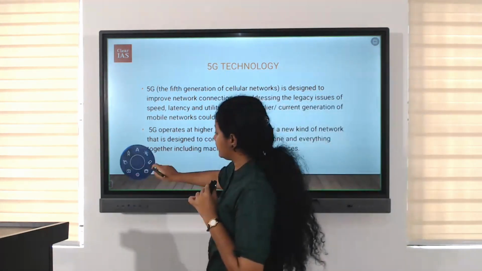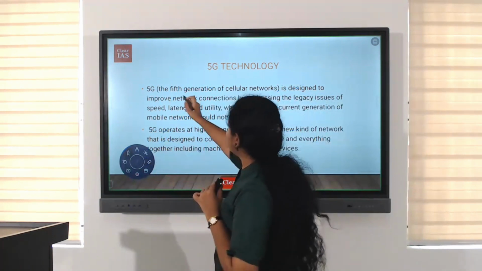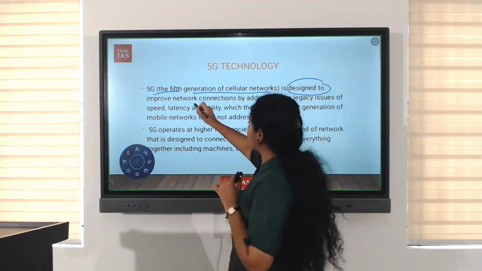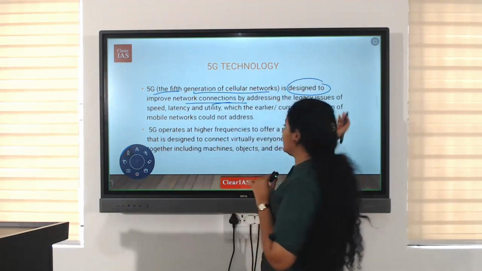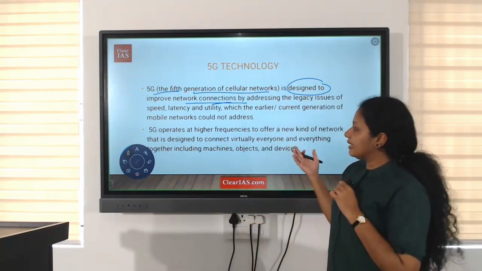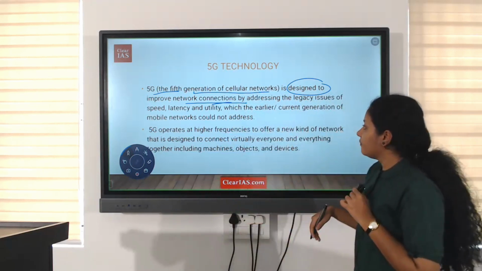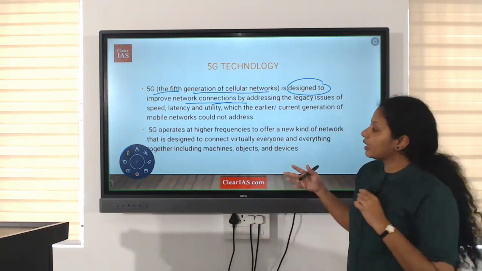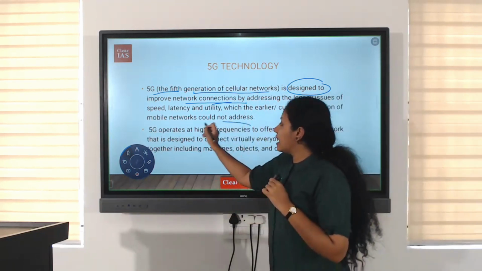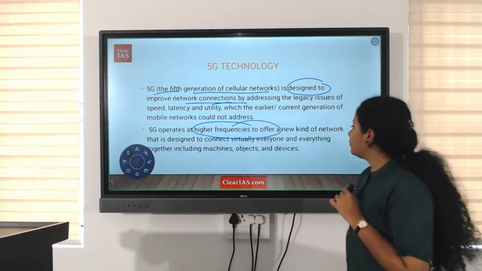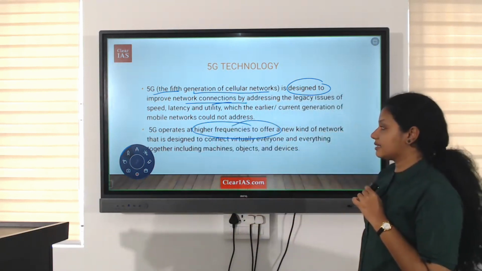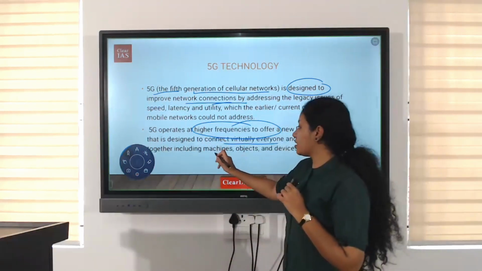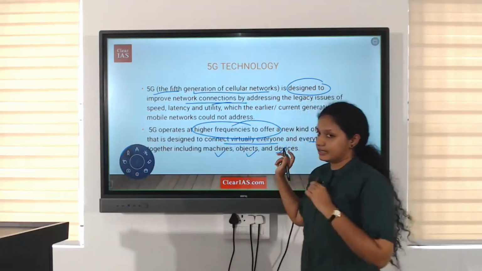of cellular networks. 5G, the fifth generation of cellular networks, is designed to improve network connections by addressing the legacy issues of speed, latency, utility, etc., which earlier or current generations of mobile networks could not address. 5G operates at higher frequencies to offer a new kind of network that is designed to connect virtually everyone and everything together, including machines, objects, and devices.